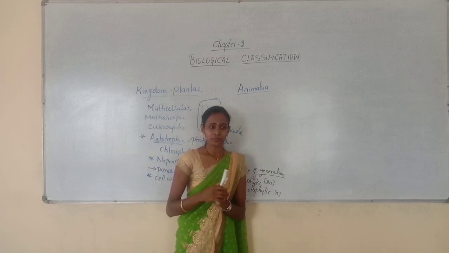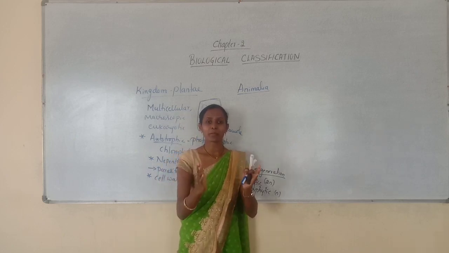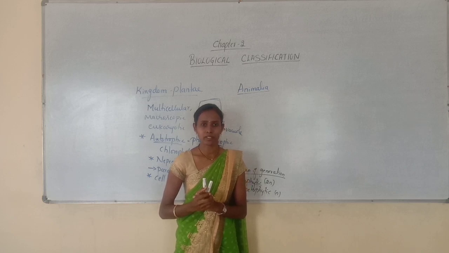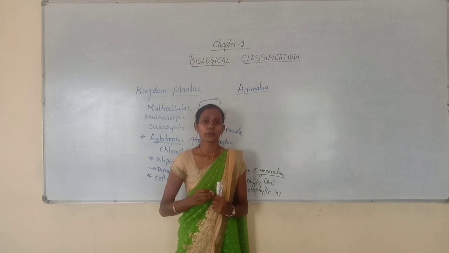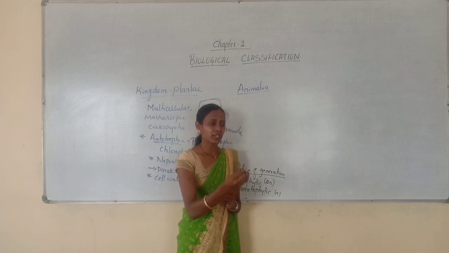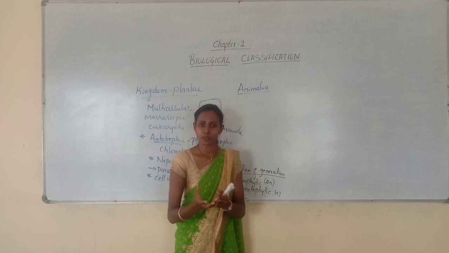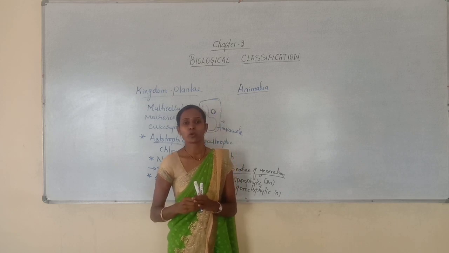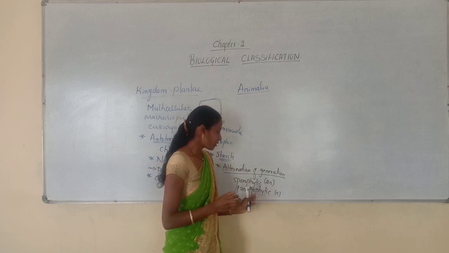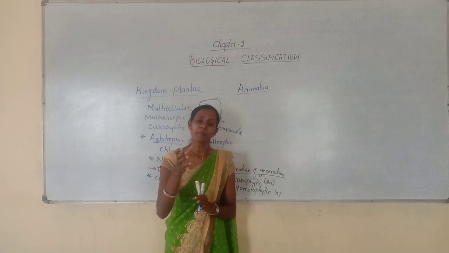Let me take an example. When you see a hibiscus plant, the main plant body is a diploid sporophyte. What is a sporophyte? Sporophyte is nothing but the spore producing plant body. You will study microspore and megaspore in the plant kingdom chapter. So if it produces spores, it may be a microspore or megaspore. If it produces spores, that plant body is called a sporophytic plant body. If the main plant body produces gametes, male and female gametes, that plant body is called